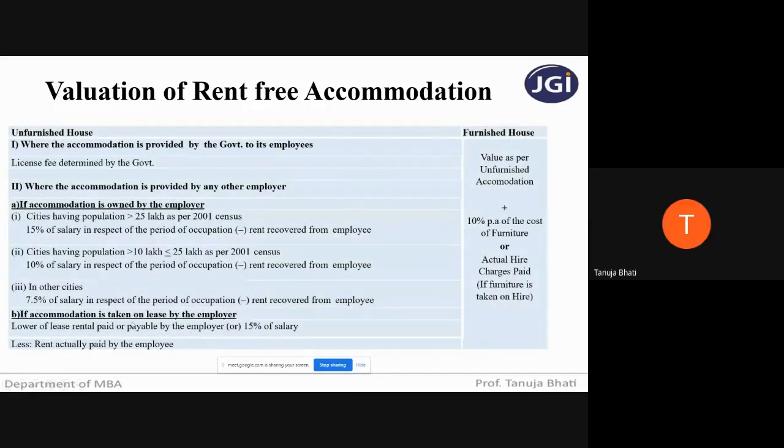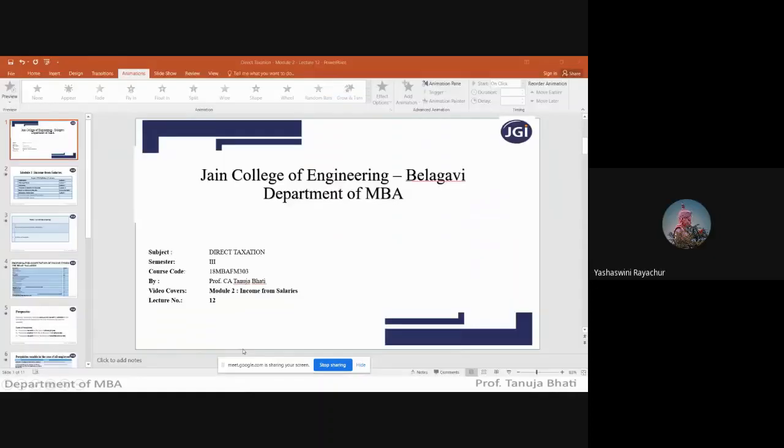Excuse me, ma'am. Padmaja and Vani are waiting, ma'am. So let them in. I have accepted them. Just a second.